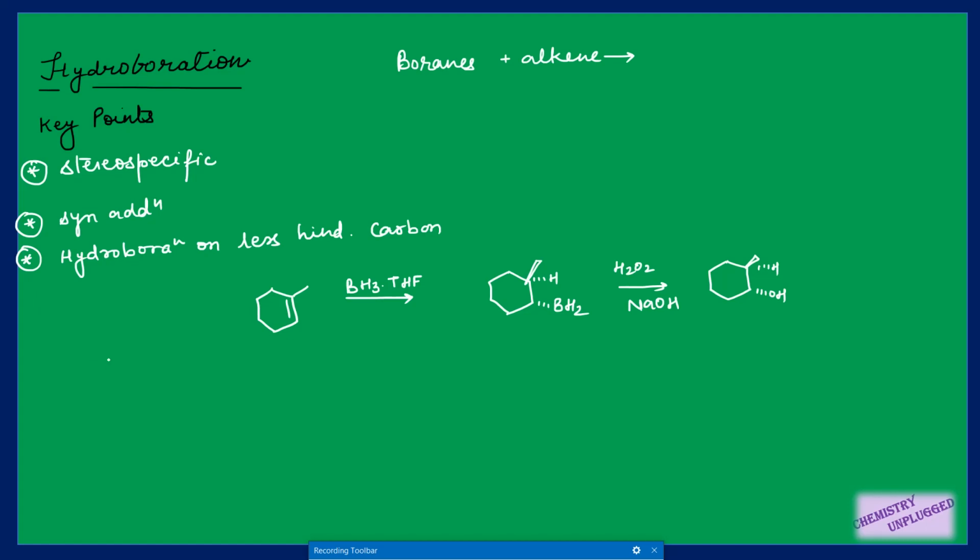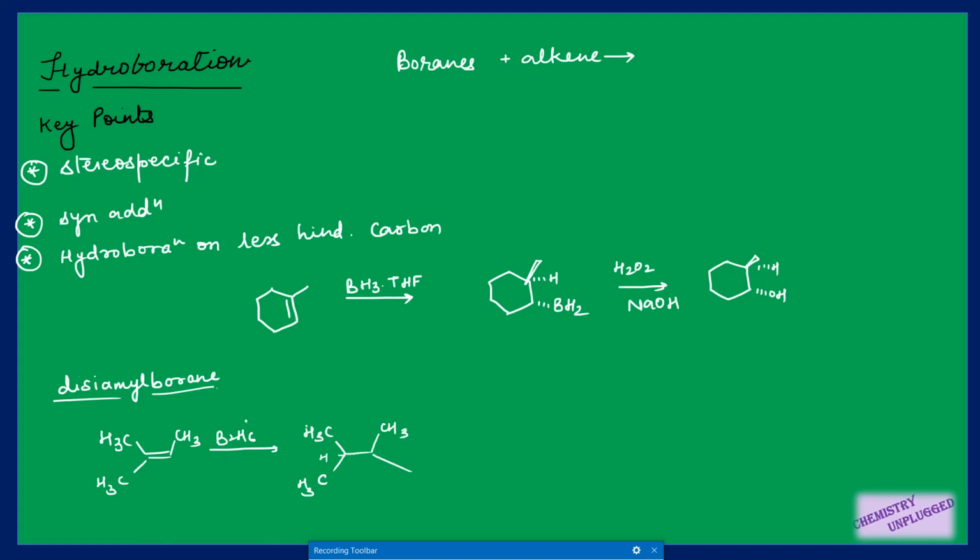Then we can have different type of boranes, right? You have heard the name of disiamyl borane. So this disiamyl borane is formed when you react this type of alkene with B2H6, right? So what you will get here, that one H will attach here and this carbon will attach with this left part of boron, right?